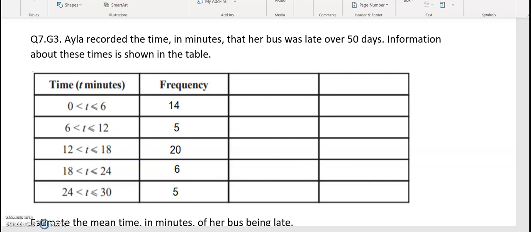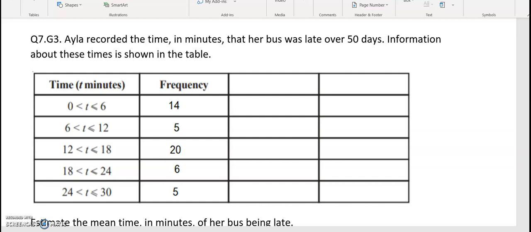Now the reason why we estimate is because we cannot be sure how many minutes exactly, since we're saying a range of values between 0 and 6. So for this reason, we're going to find the mid value. What is that number that is right halfway between 0 and 6, and multiplied by the frequency?